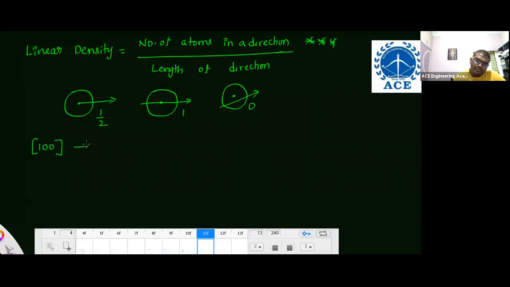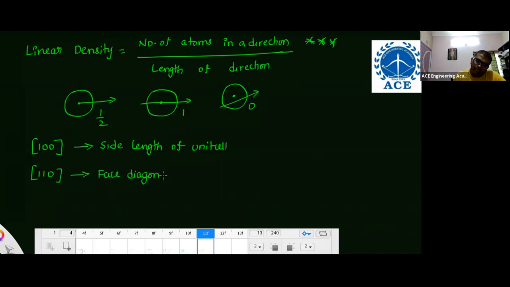If it is [1, 0, 0], take the side length of the unit cell. Remember, imagine it. Then if it is [1, 1, 0], [1, 0, 1] or [0, 1, 1], take the face diagonal of the unit cell. If it is [1, 1, 1], take the body diagonal of the unit cell.